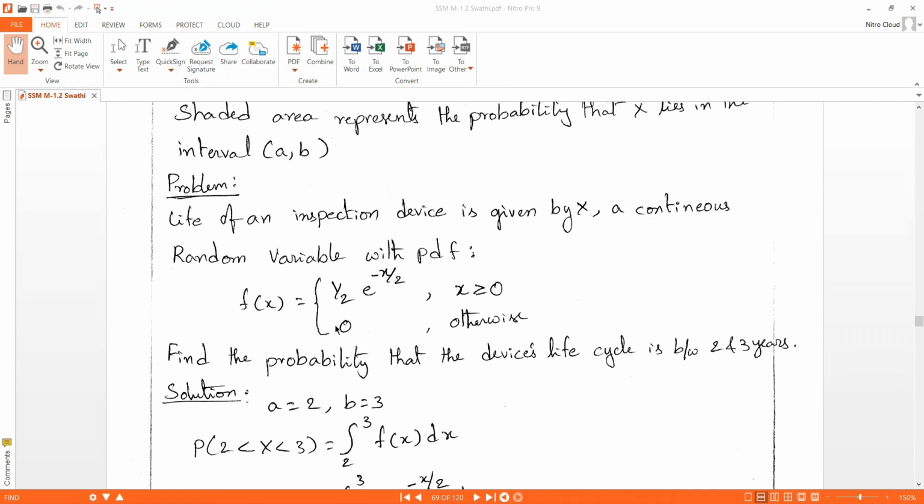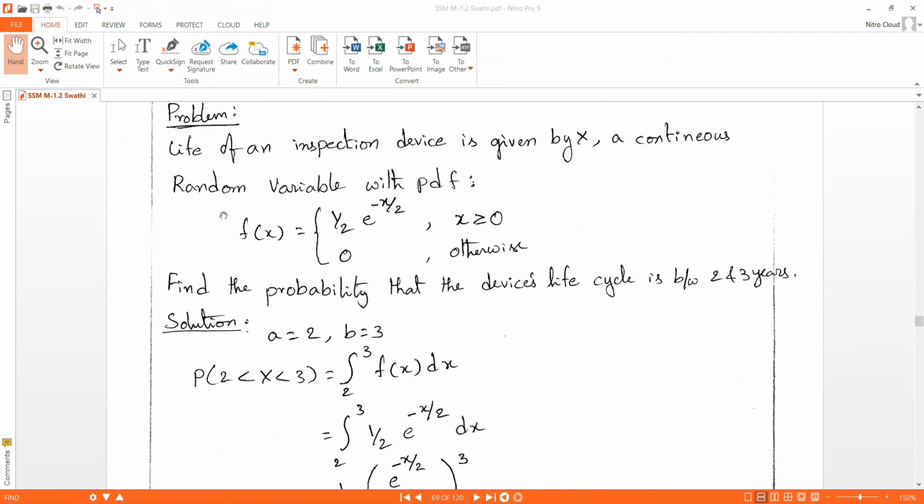We'll see this using one small example problem. The life of an inspection device is given by X, a continuous random variable with PDF f(x) equal to 1/2 e^(-x/2) for x greater than or equal to 0, otherwise f(x) is 0.